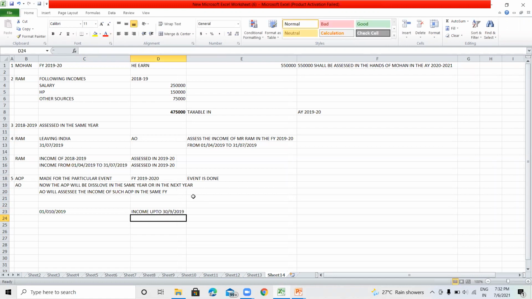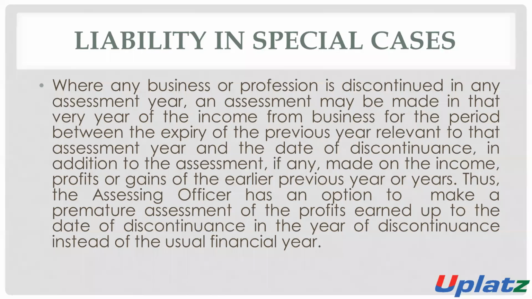It will be taxable in the year 2019-20, the same year when there is any discontinuation of business.